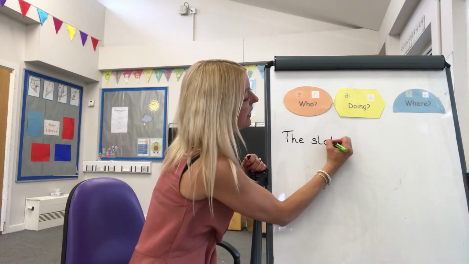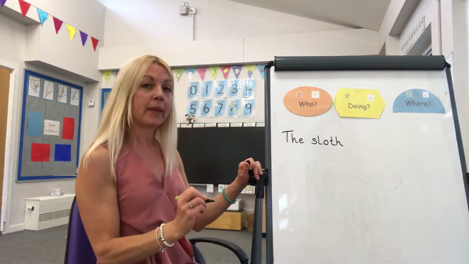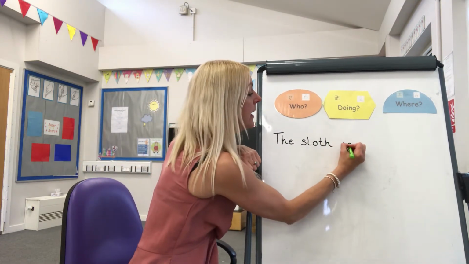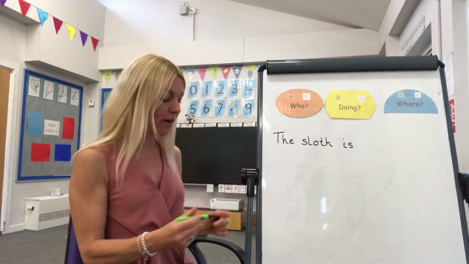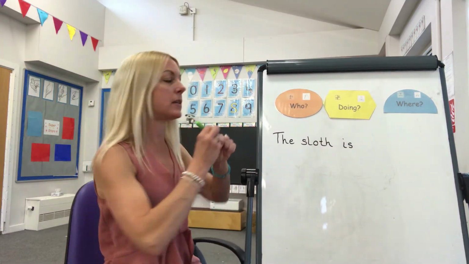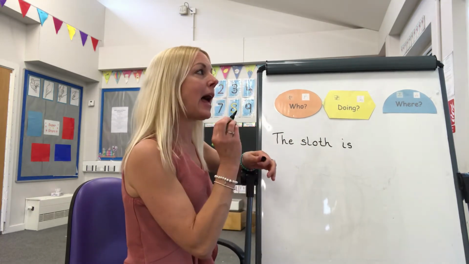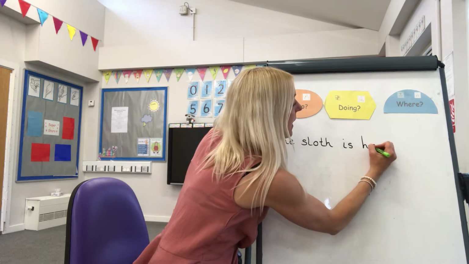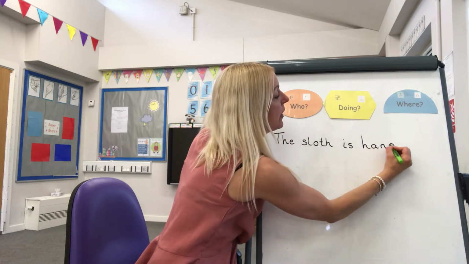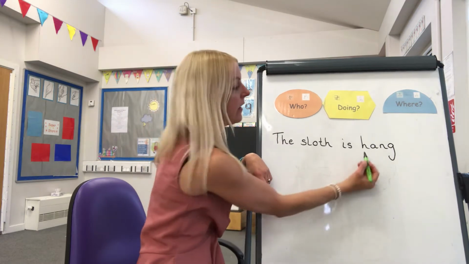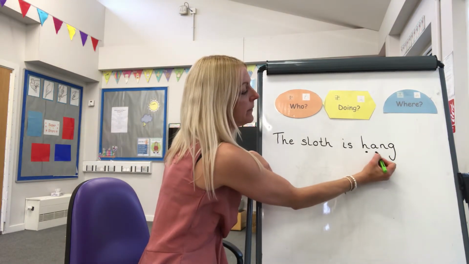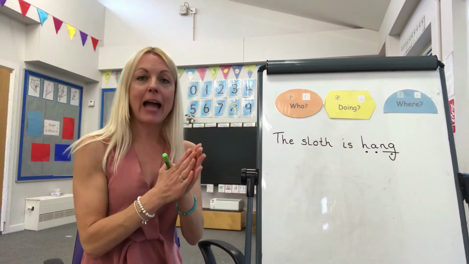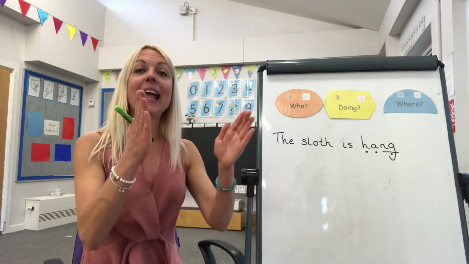We've got our th sound. The sloth. And then we want to say is. So remember our finger spaces. Is hanging. So our first clap is hang. So let's write the hang. H, a, ng. H, a, ng. H, a. And we've got our ng sound. Hang. H, a, ng. I'll put the sound buttons on. Hang. So that's our first clap is hang, but he's hanging.